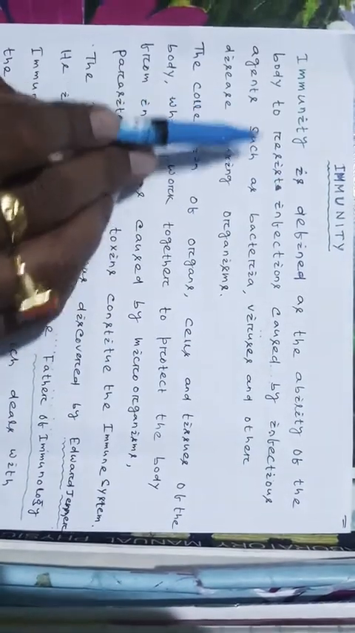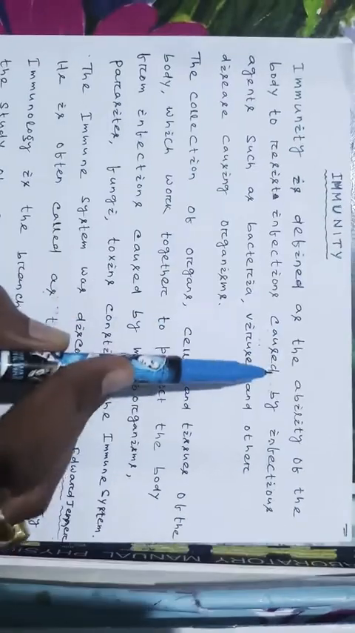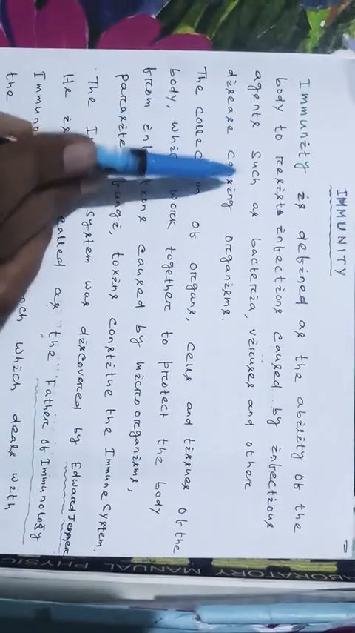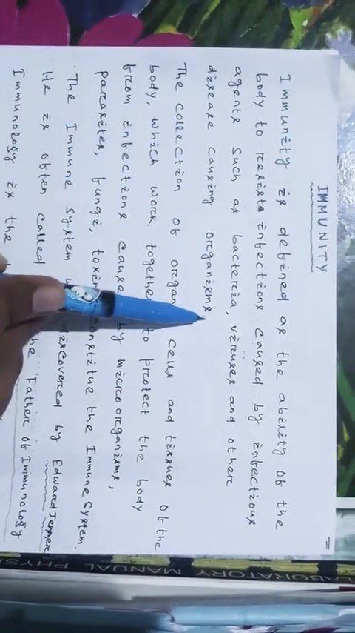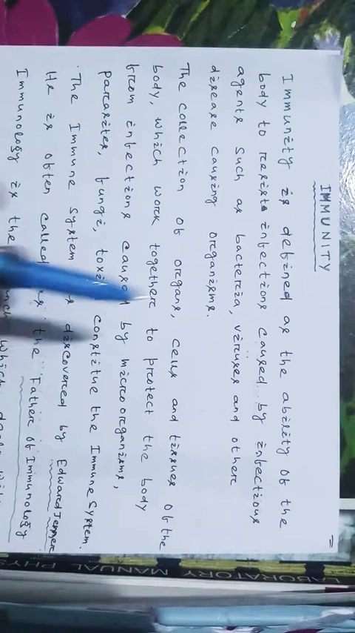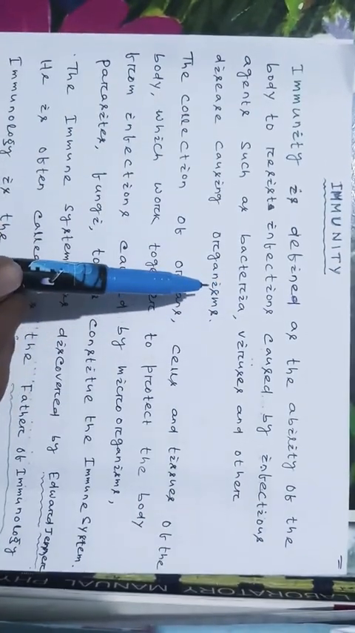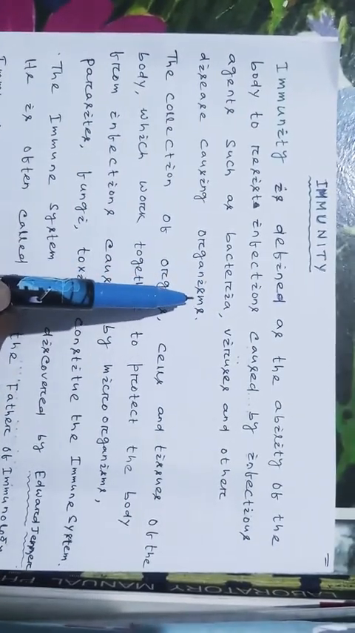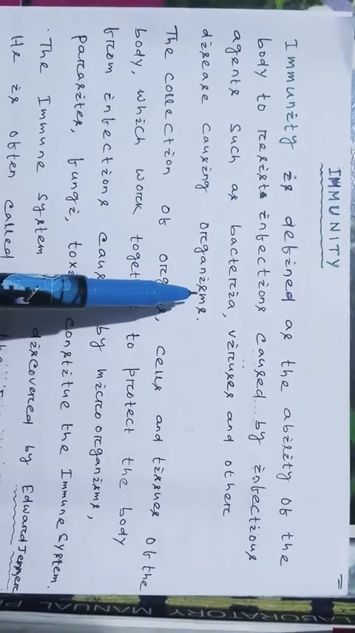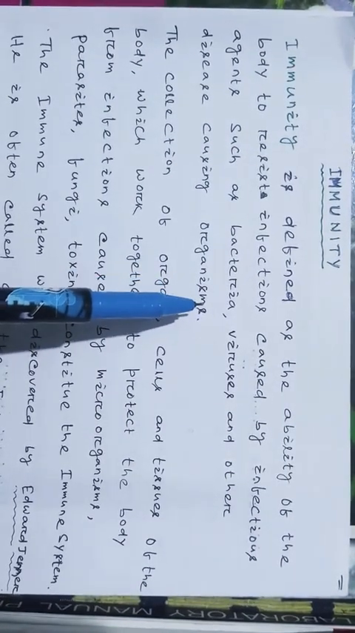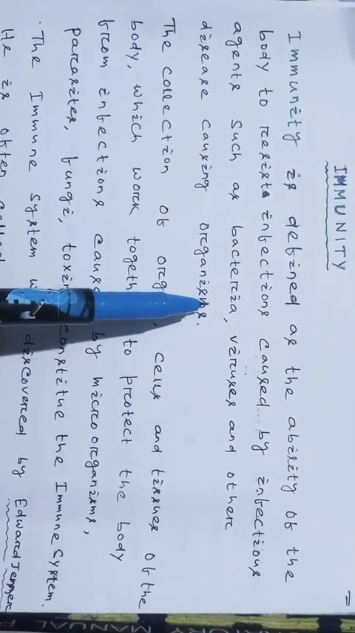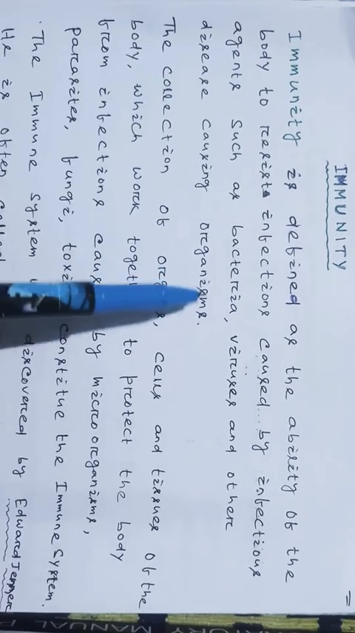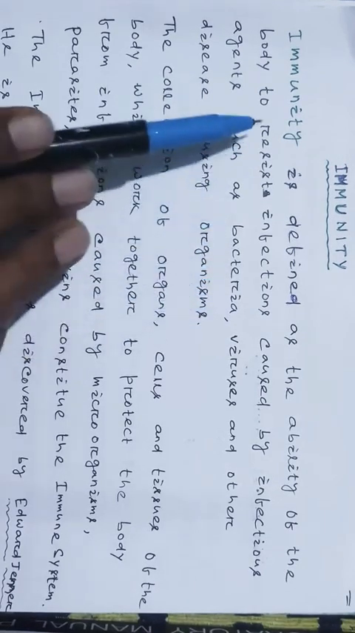Immunity is defined as the ability of the body to resist infections caused by infectious agents such as bacteria, viruses and other disease causing organisms. That means the disease causing organisms cause different types of diseases in our body, and our body has the ability to protect itself from them. This is called immunity.